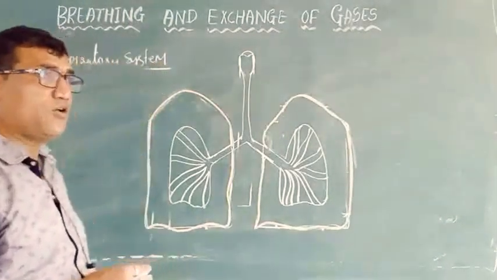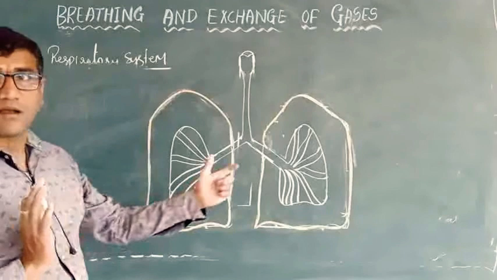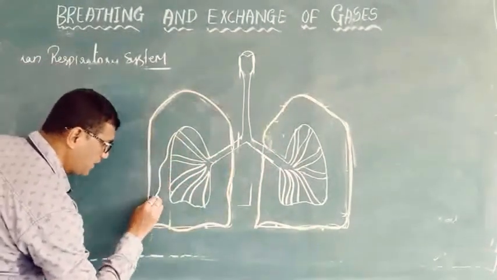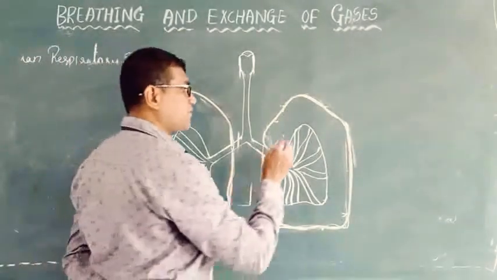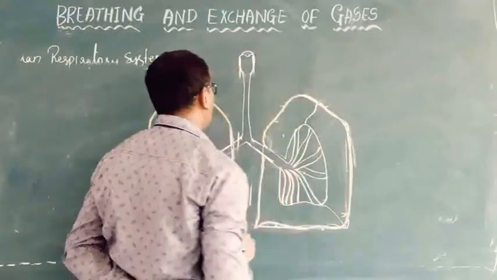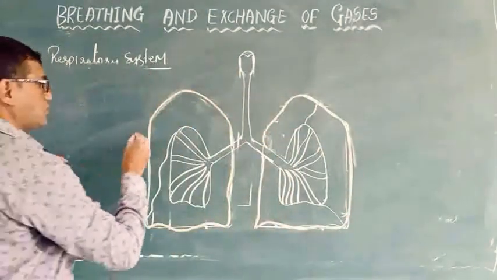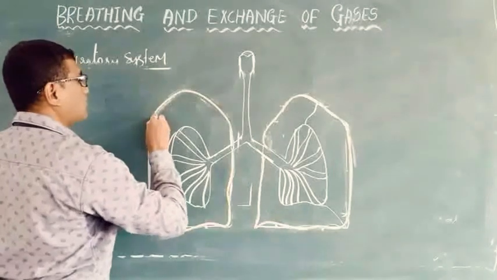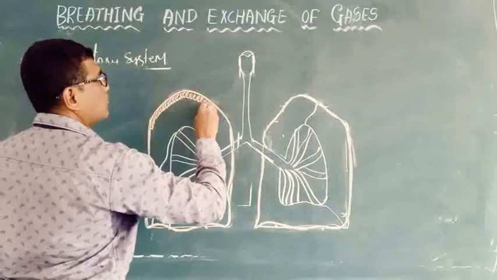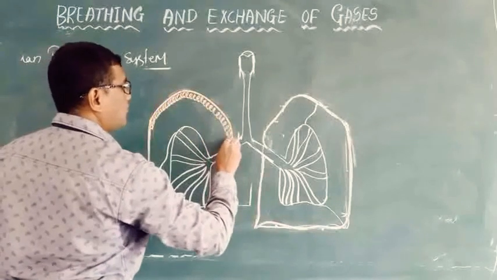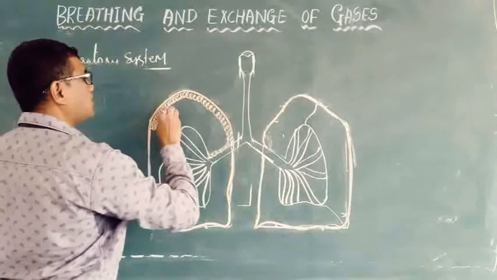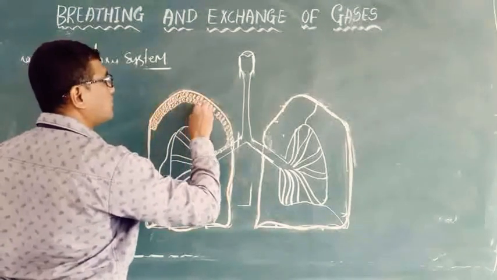So here the right lung will be divided into two lobes with an oblique fissure, and the left lung will be divided into three different lobes. Whichever you feel is easy, either the textbook one or this one, that one you can draw.